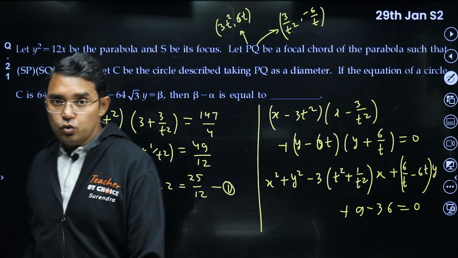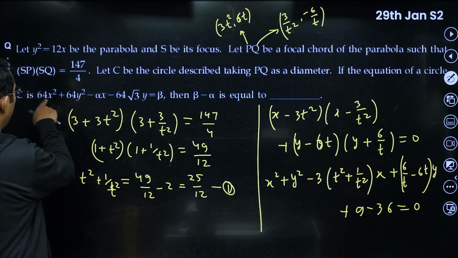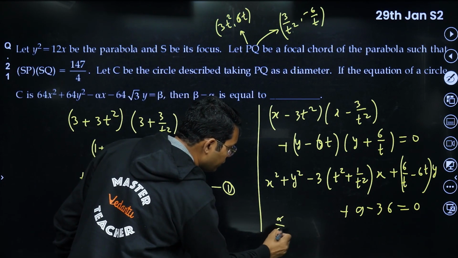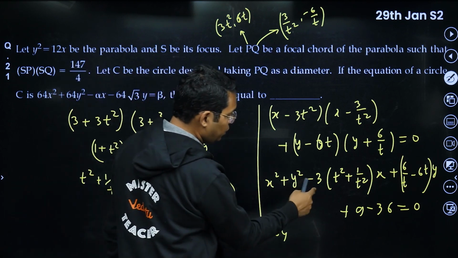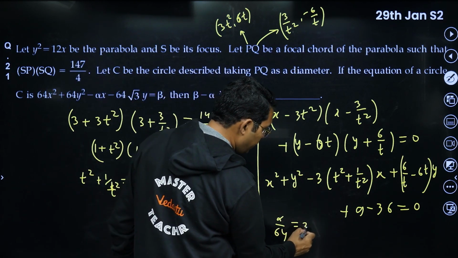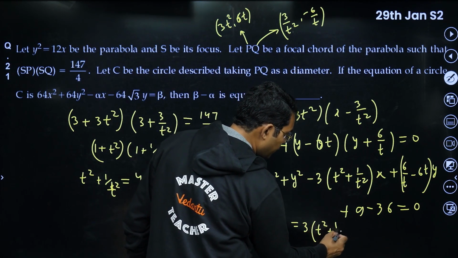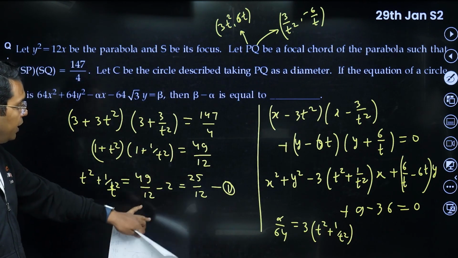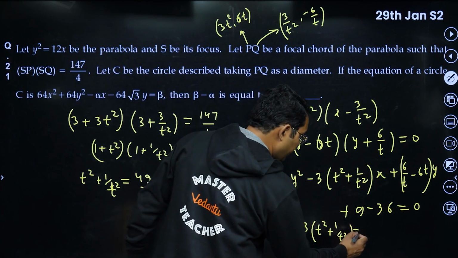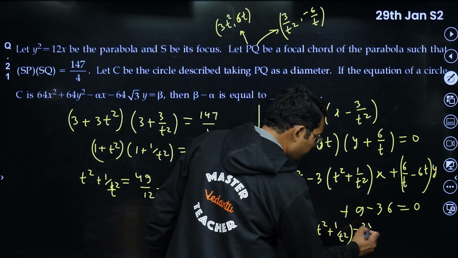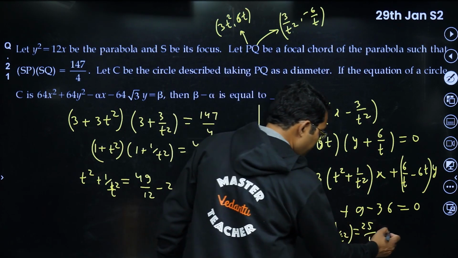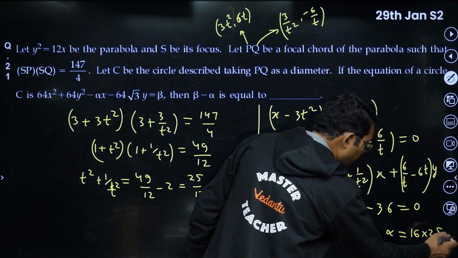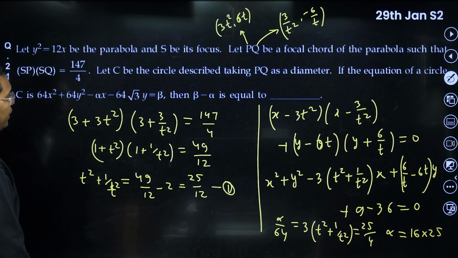Now to compare these two equations, I think alpha upon 64, if I divide this by 64, alpha upon 64, there was a minus sign also. So here also you can see there is a minus sign. It will be equal to 3 times (t square plus 1 upon t square). We have found t square plus 1 upon t square here, that is 25 by 12. So multiplication by 3 will give you 25 upon 4. From this we will get alpha equal to 16 into 25. I think this is 400. Likewise we can find beta also.